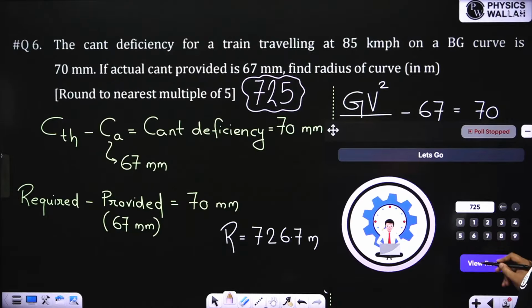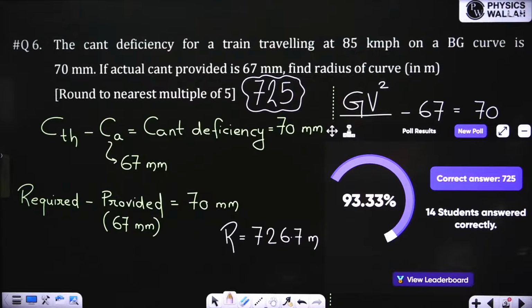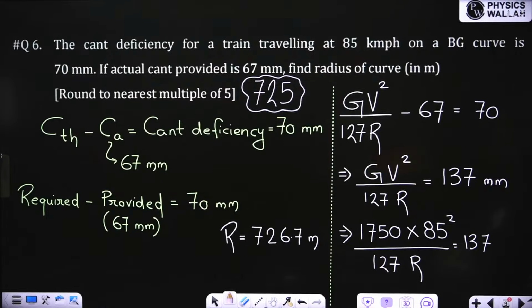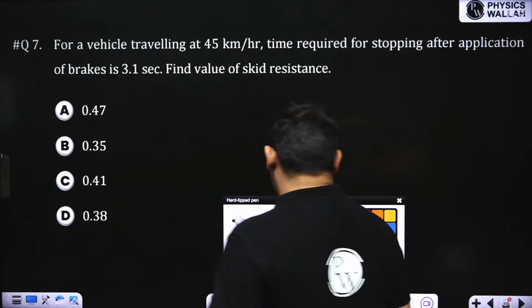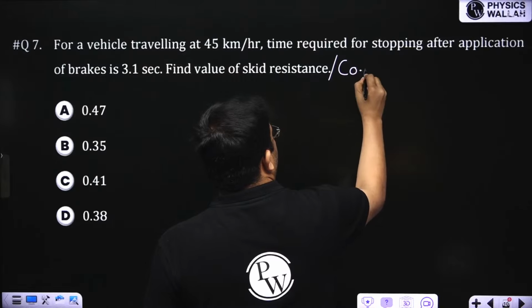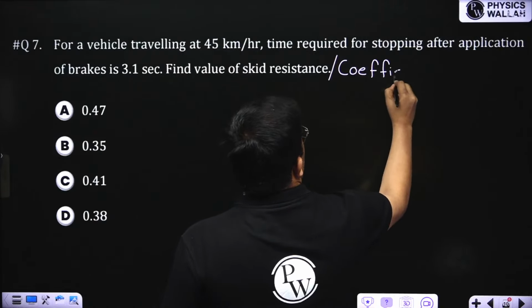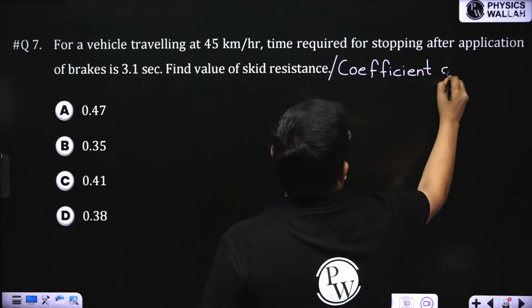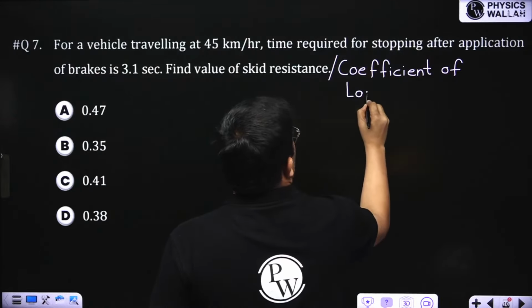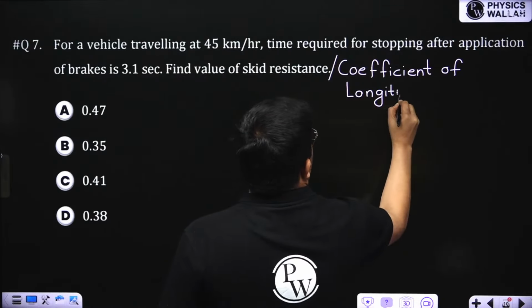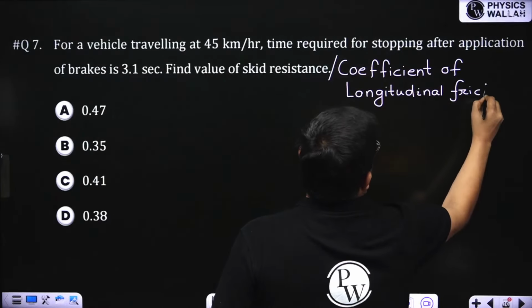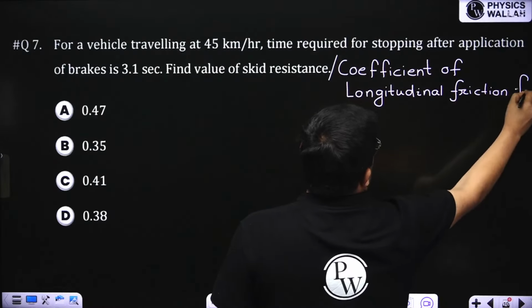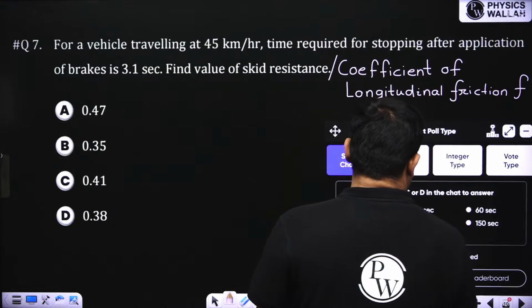725. Very good. Many people have answered correctly. Let us go to the next question. This question is about finding out the value of skid resistance. Skid resistance means what? Coefficient of friction. In case of SST, it becomes what? Coefficient of longitudinal friction. Okay, solve this question. I'll give you 2 minutes.